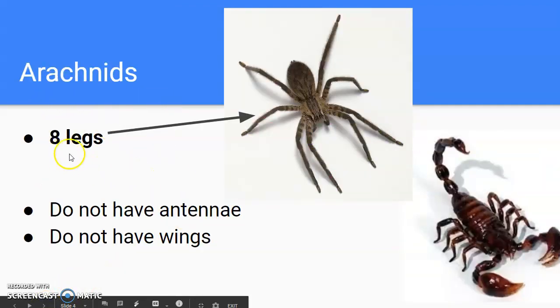Arachnids, they have 8 legs, like this spider. 1, 2, 3, 4, 5, 6, 7, 8 legs. And like this scorpion, 8 legs. Arachnids do not have antennae and do not have wings.